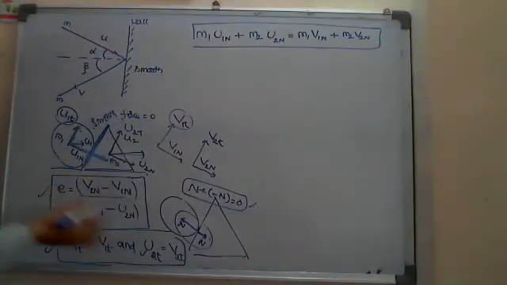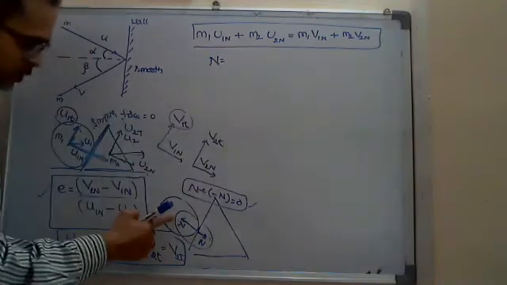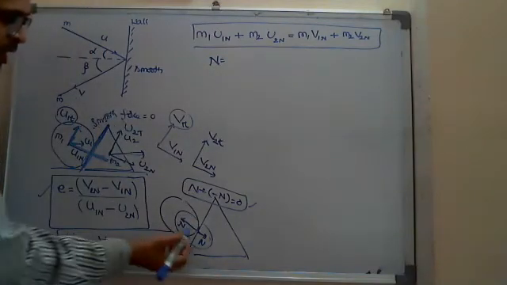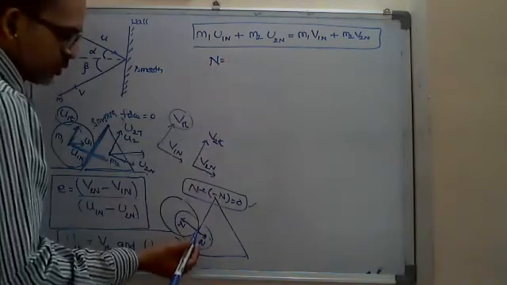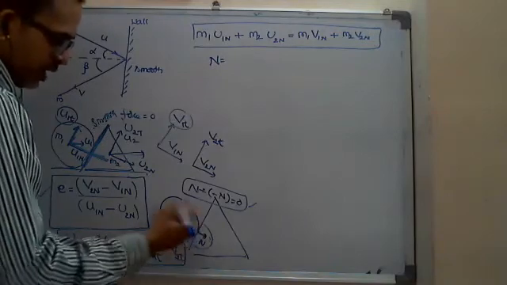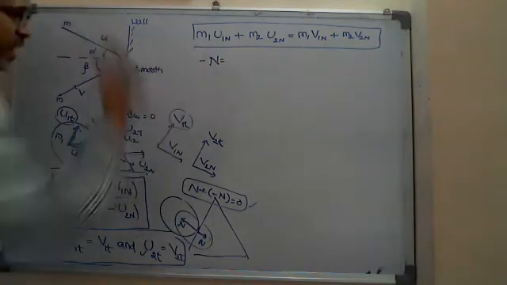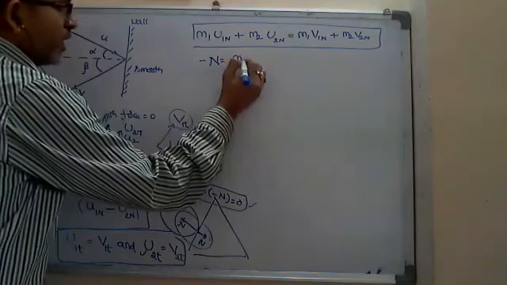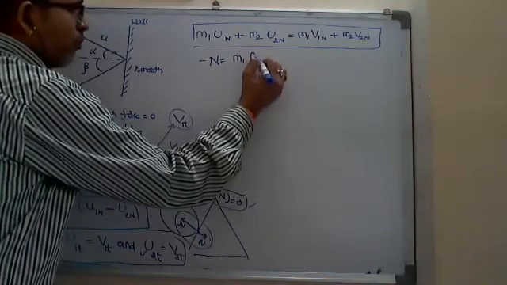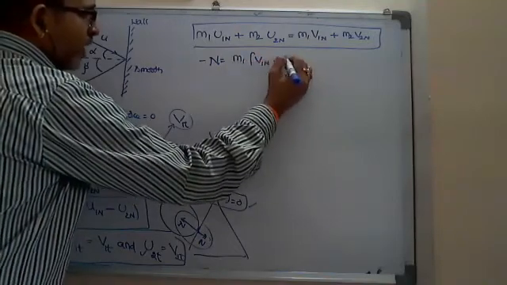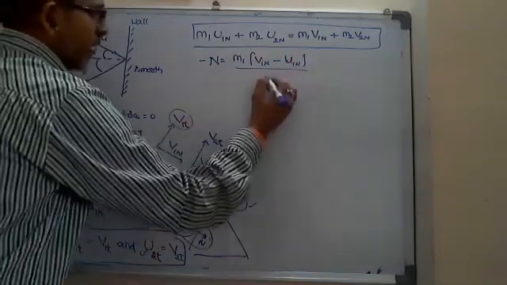Suppose they ask for the normal reaction acting on the first body or second body. For either one you can write it. For the first body, the normal reaction is in the opposite direction to the initial velocity, so minus n is equal to m1 times delta p by delta t, that is m1 times (v1n minus u1n) divided by delta t.